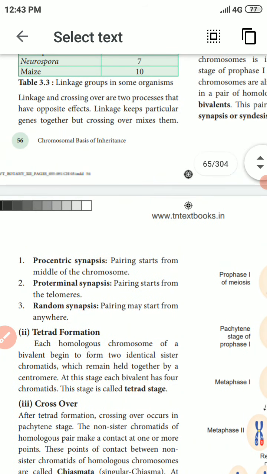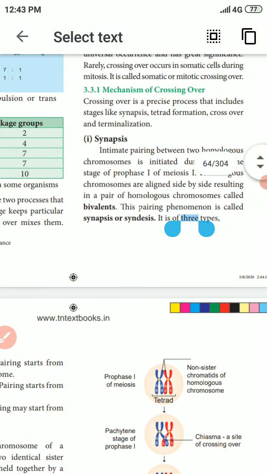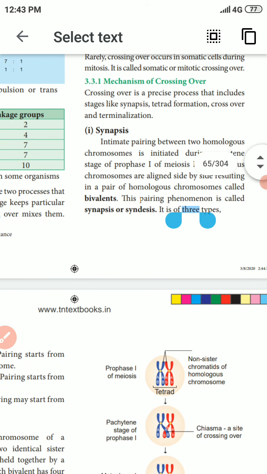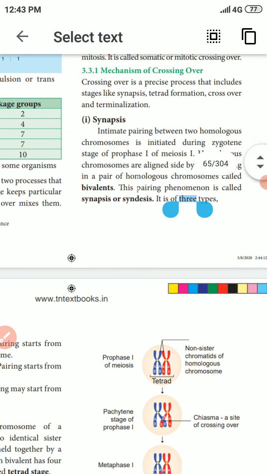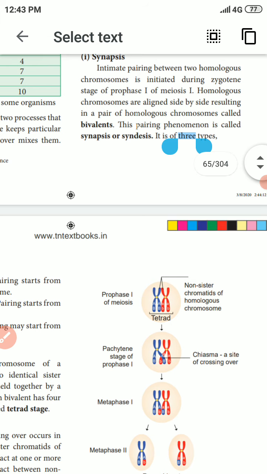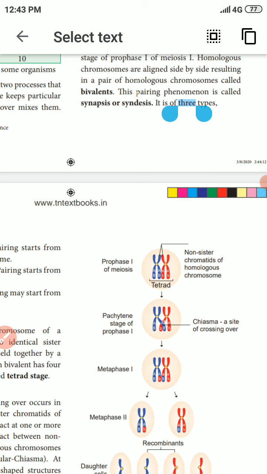What is the mechanism of crossing over? First of all, crossing over is a precise process including the stages of synapsis, tetrad formation, crossing over and terminalization.